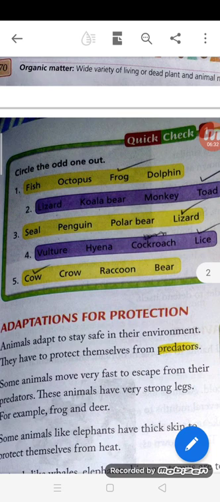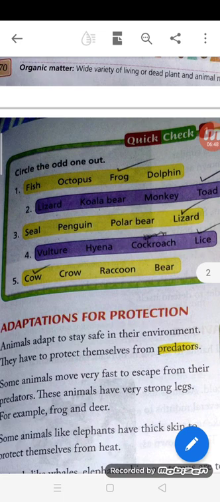Next, seal, penguin, polar bear and lizard.